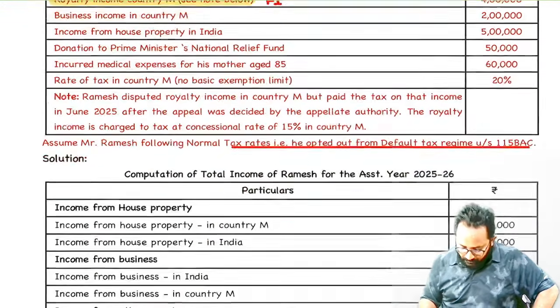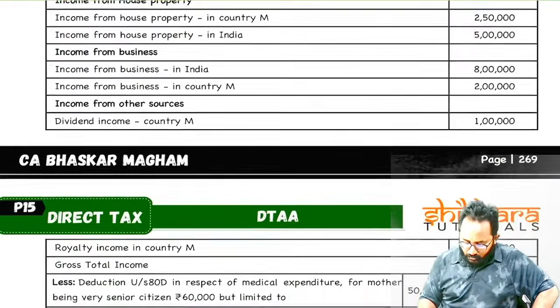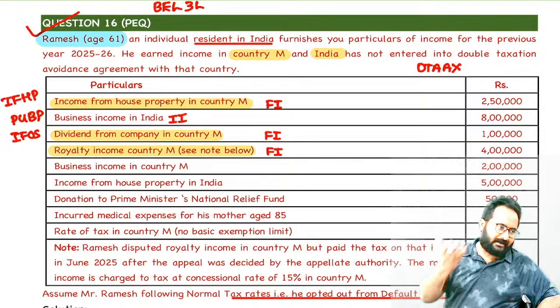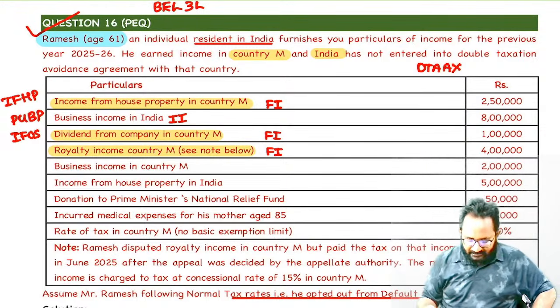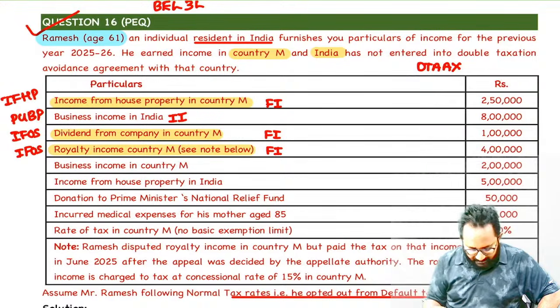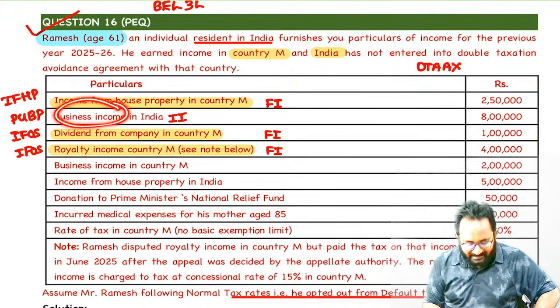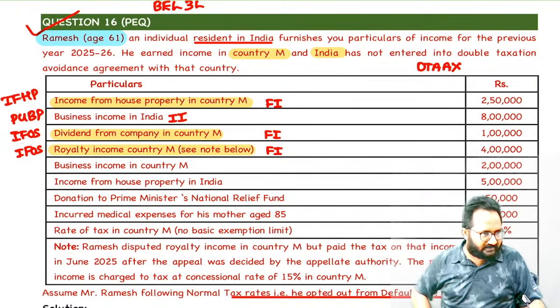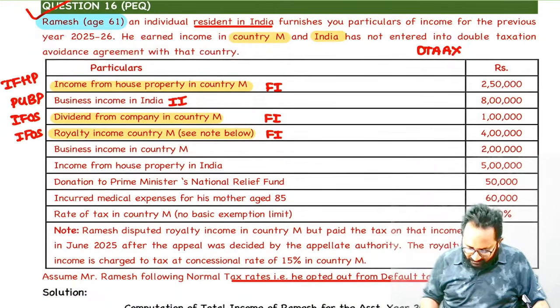Country M. Sir, royalty amount we can tax under, okay, if you are a professional writer, PGBP, in some cases PGBP, in some cases other sources. Here we are given it as other sources. Why? You have a business, other business is there, you are receiving it incidentally, that's why we classified it as other sources. Next one, ma, business income in country M, which income is it?